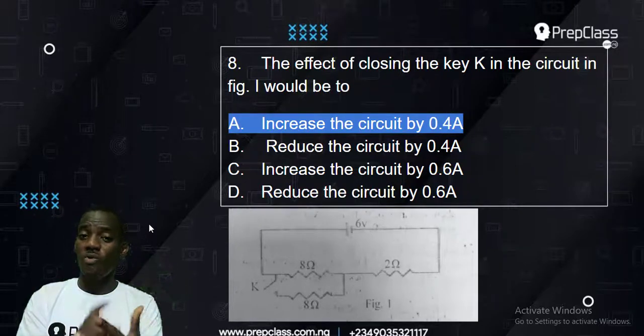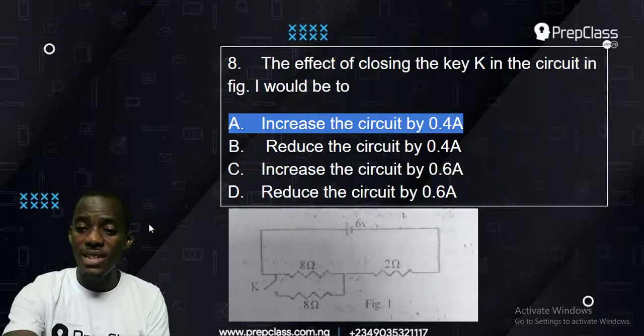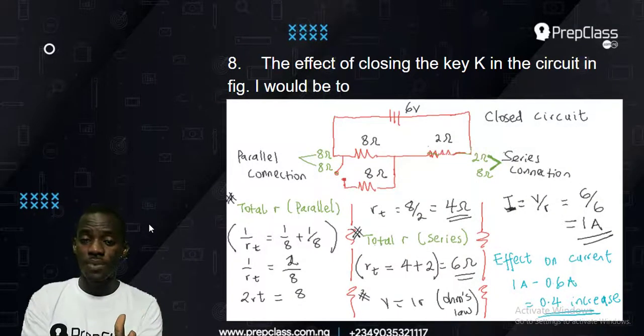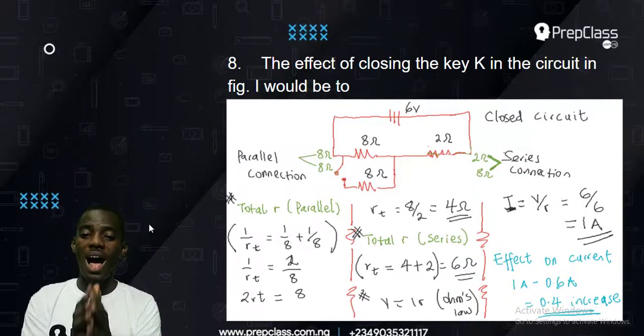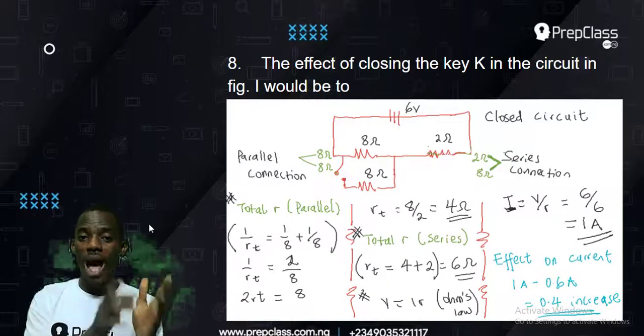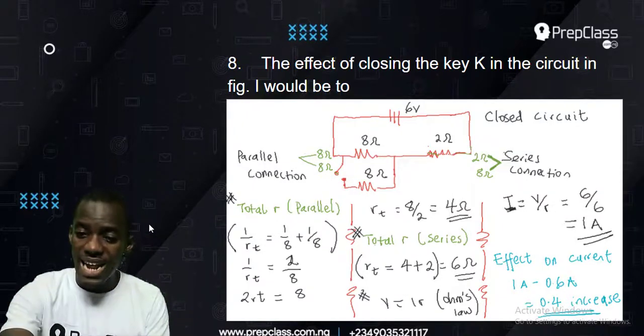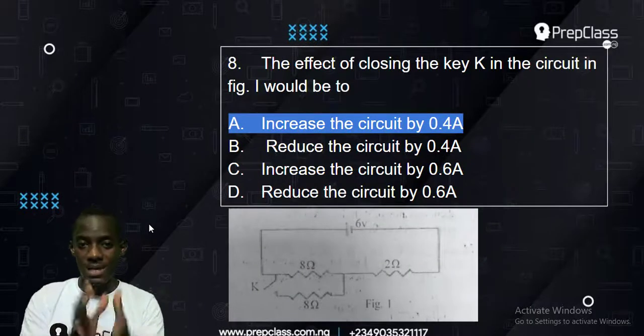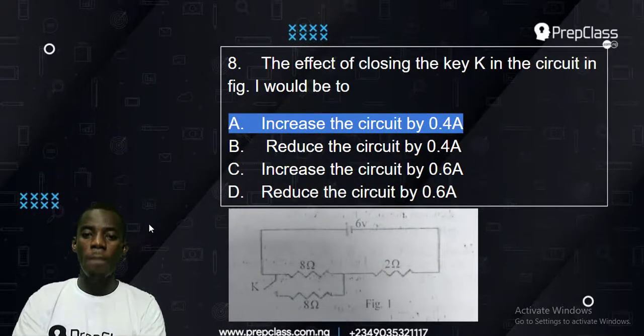The series connection formula for resistance is not the same as what you will do when you get to parallel. They are different. Parallel is 1 over R total equals 1 over R1 plus 1 over R2. But for series, it's just to add them up, R1 plus R2. So if you get that, you'll be able to use it with Ohm's law to find any other thing that has to be found. So that is number 8.